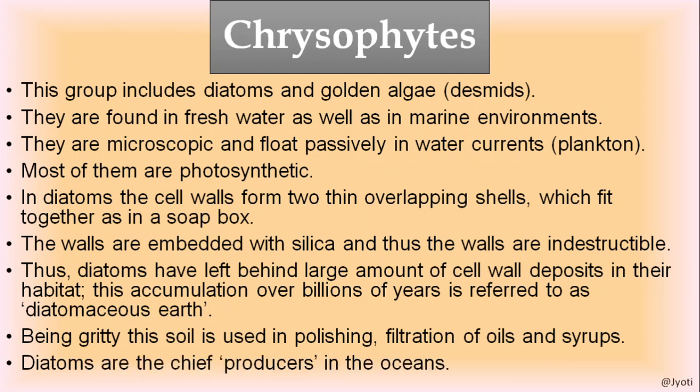Diatoms are the chief producers in the oceans. I told you that they have chlorophyll and they float on the surface of the water body. So they get enough sunlight and they synthesize food of their own. So they are the producers, the chief producers in the ocean. This point is also very important.